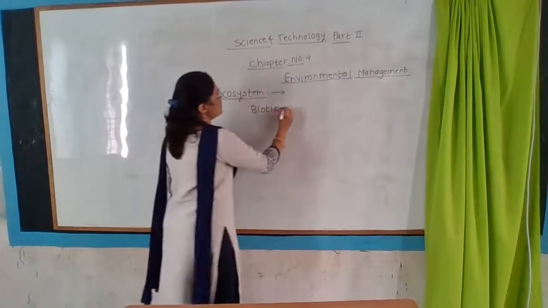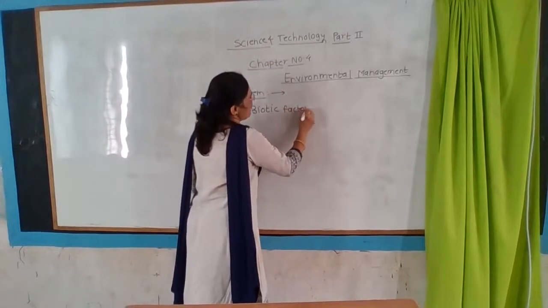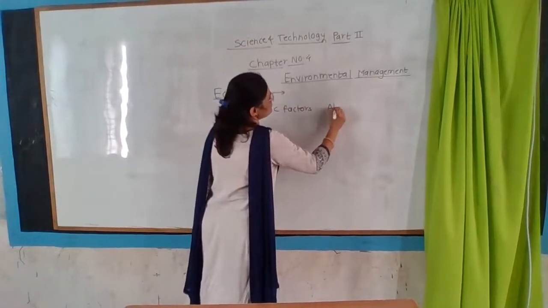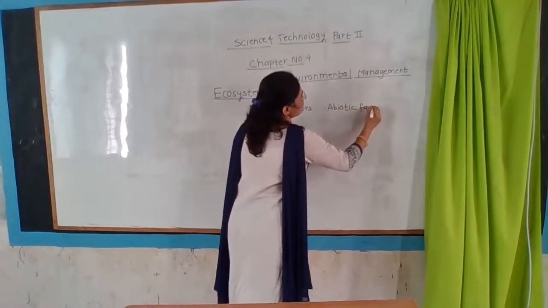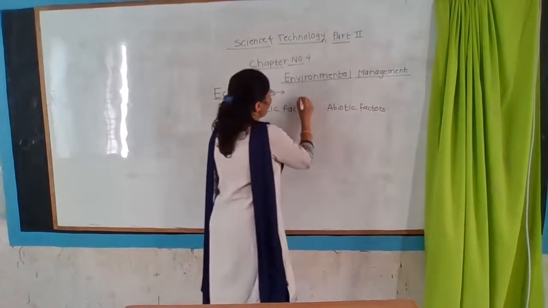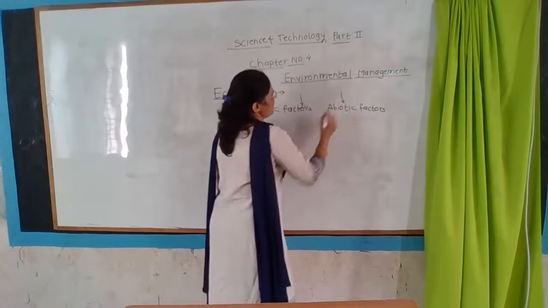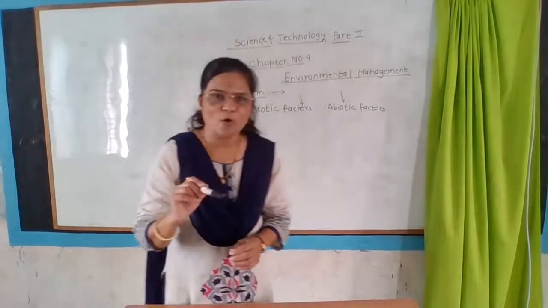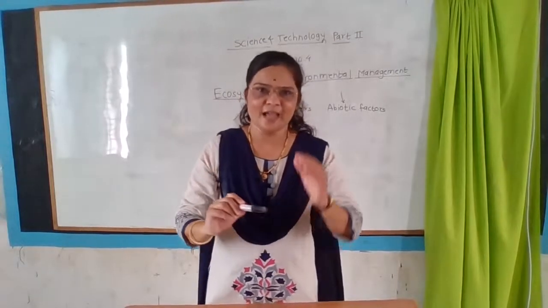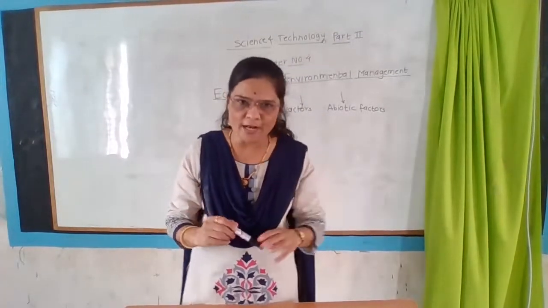Ecosystem is made up of biotic factors and abiotic factors. What is meant by biotic factors? Bio means living and abiotic means non-living things.